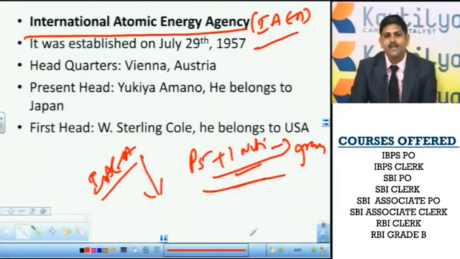Developed nations have made allegations against Iran that Iran is developing nuclear weapons. Now against this allegation, who has to certify whether Iran has developed nuclear weapons or not?